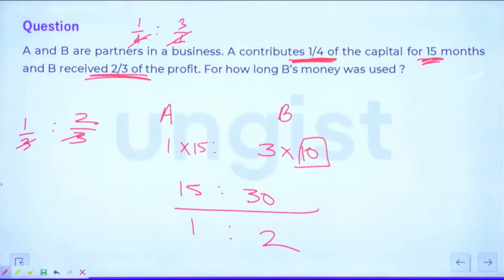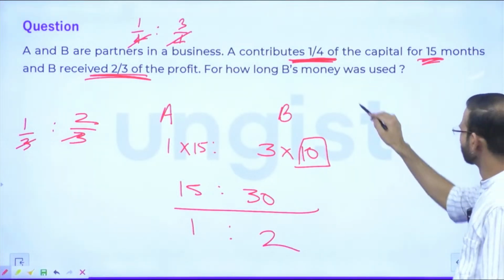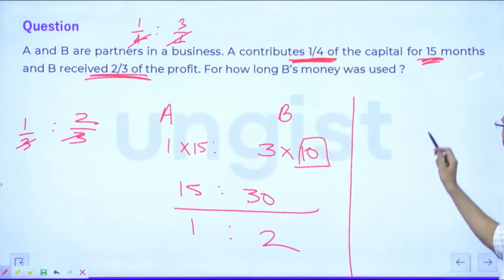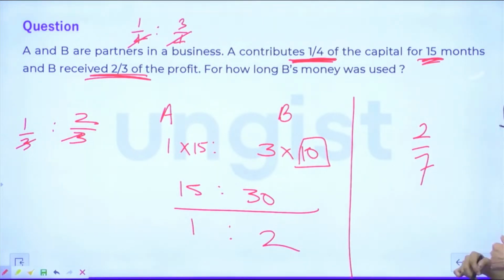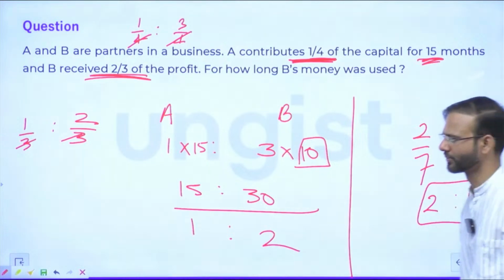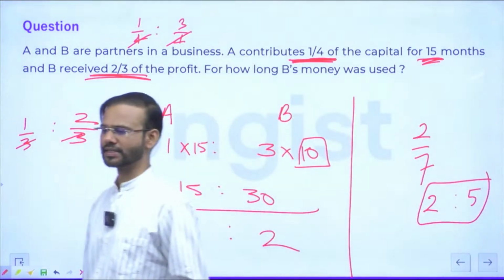And guys, here is a very simple technique. Tell me one thing. Suppose I am saying my profit is 2/7. Then what is the profit share of my partner? Yes, so this is 2:5, right? Clear?